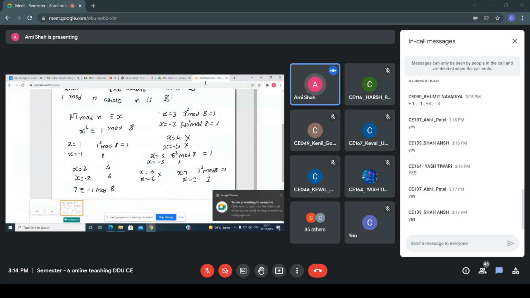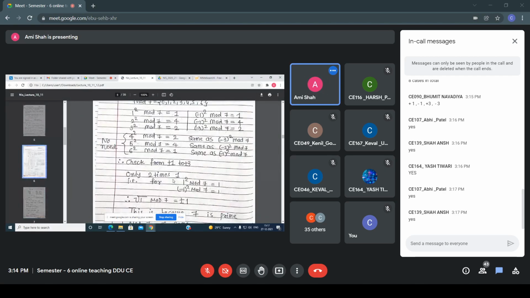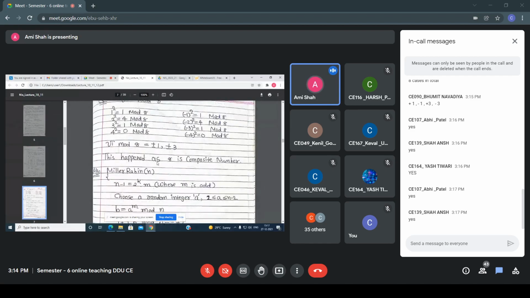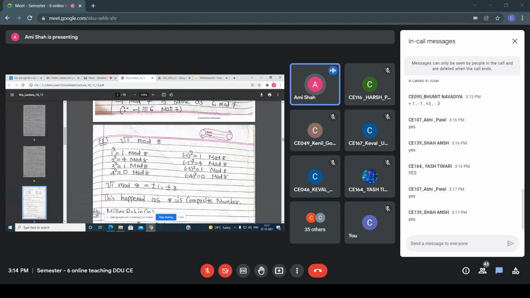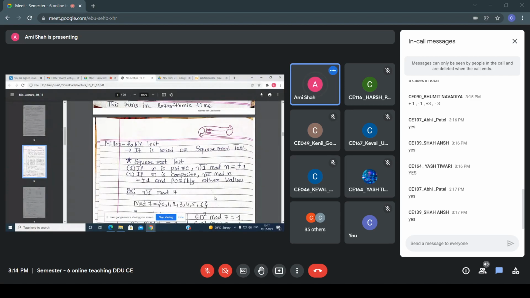Right, and that's why the square roots are what? Here I can write plus or minus 1 and plus or minus 3. Clear? So now see here that thing that I have written. In this case the answer is plus or minus 1 and plus or minus 3. So now see the definition: if n is composite, then you are getting plus or minus 1 and possibly other values. So is it clear?